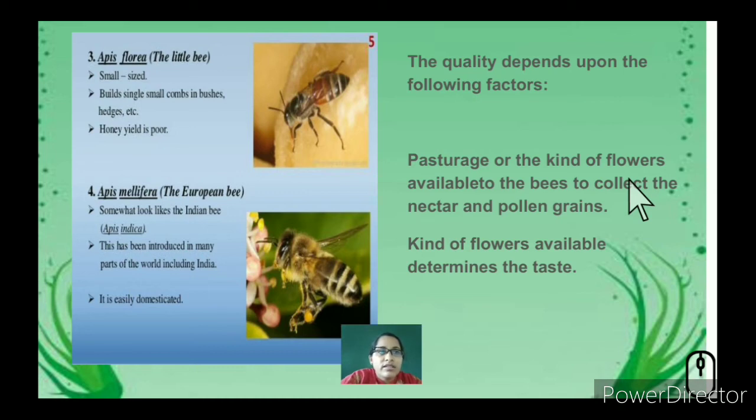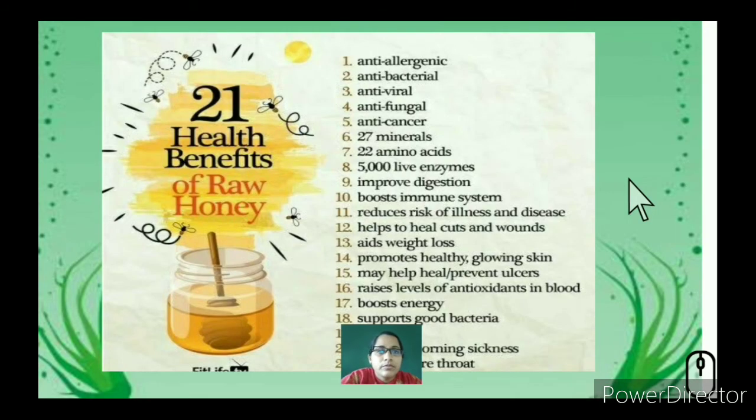So what are the factors involved in the domestication of the bee? It's pasturage, the kind of flowers available to the bees to collect nectar and pollen grains. The kind of flowers available determines the taste. These bees collect the nectar and also the pollen grains, which will later be converted into honey. It depends on the flowers from which it collects.